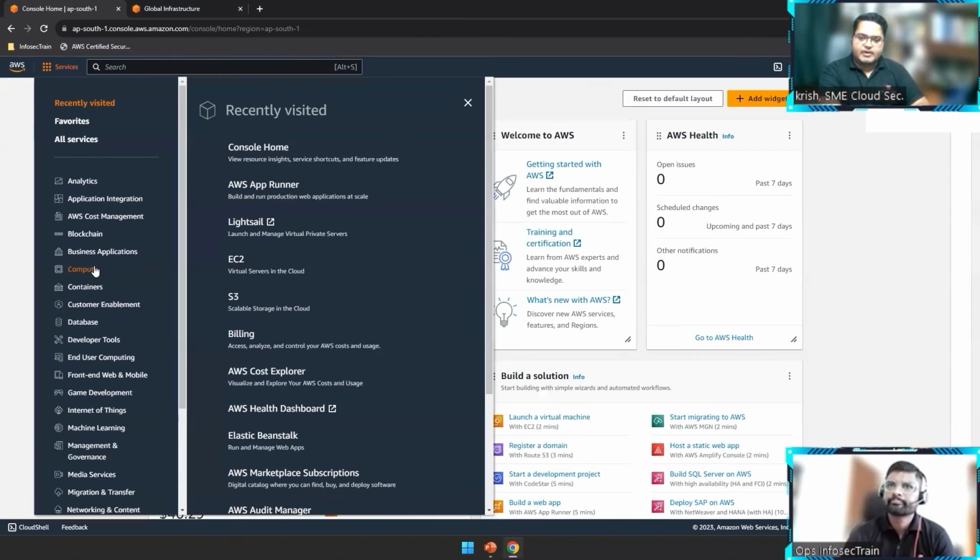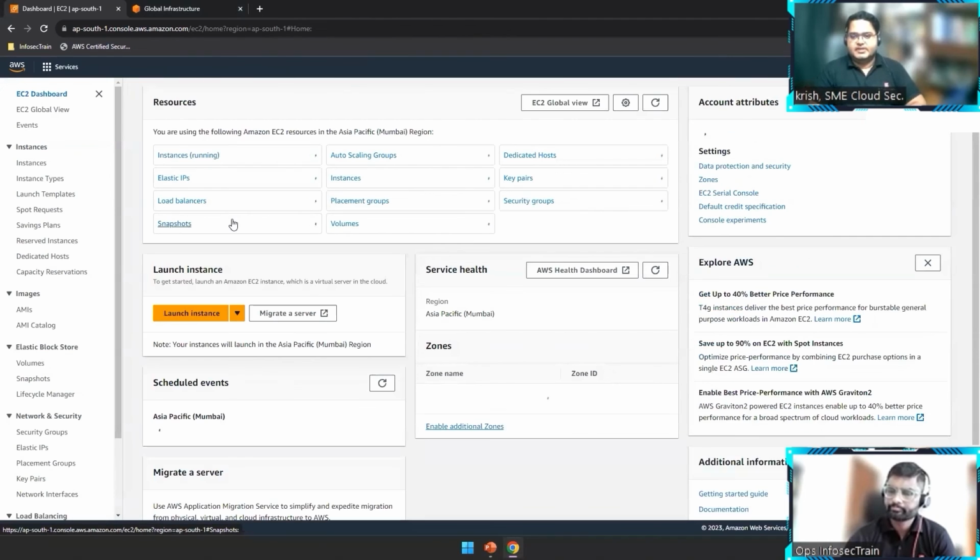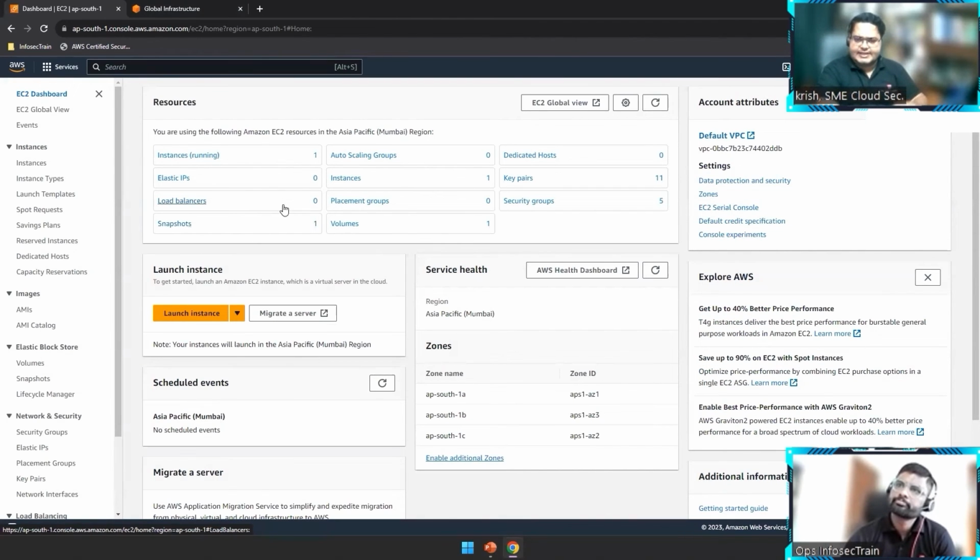So I'm just going to my service called AWS EC2, which stands for Elastic Compute Cloud. Team, it's quite easy for us to learn EC2. We just have to learn some terminologies.